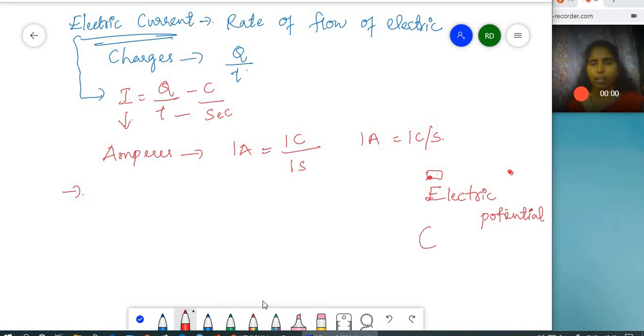So what is electric potential? Difference in between the charges, difference in between charges between two terminals.